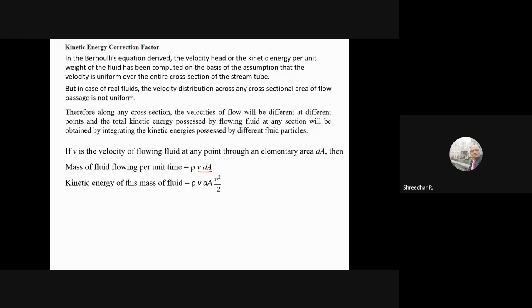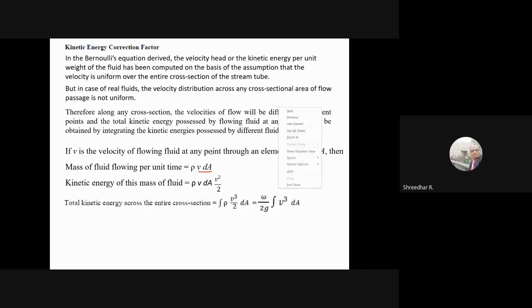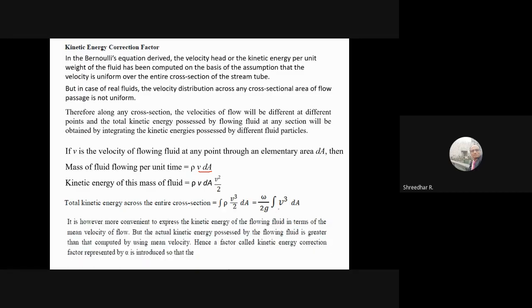So now, if you want total kinetic energy, you integrate this. This density is written as omega by g, and the half comes out. So it is the integration of v square into v, that is, the integration of v cube over the entire area. So this is one equation.